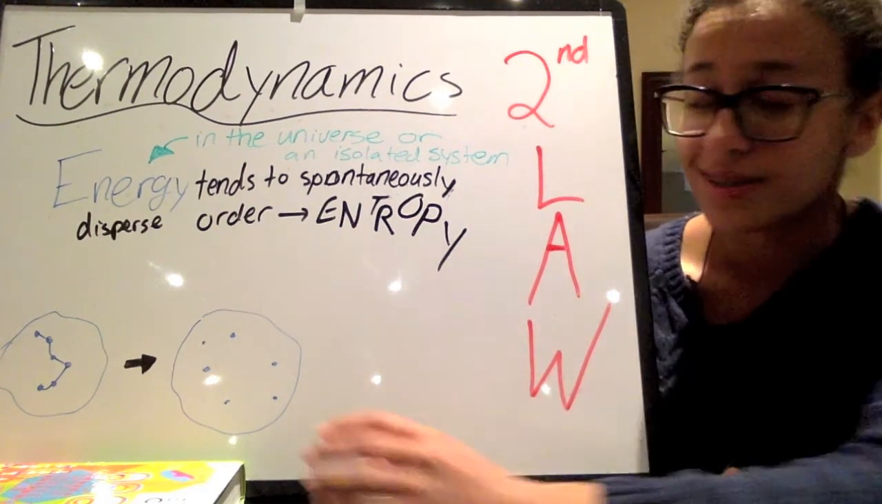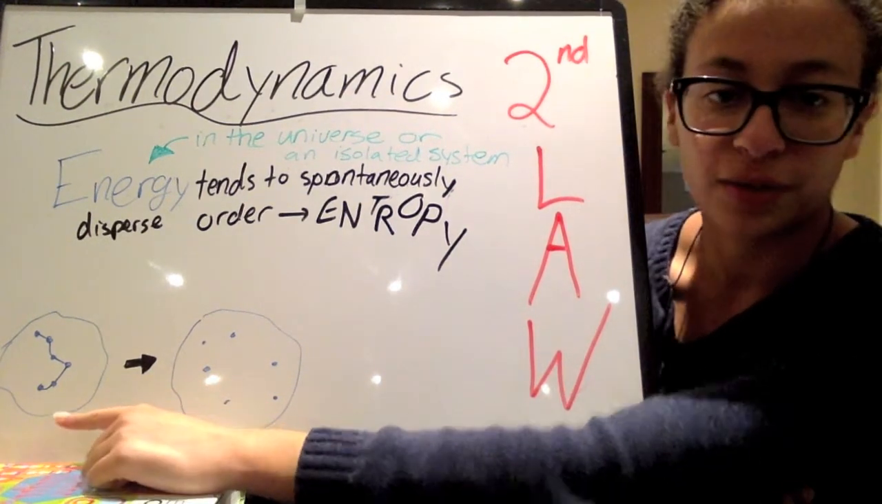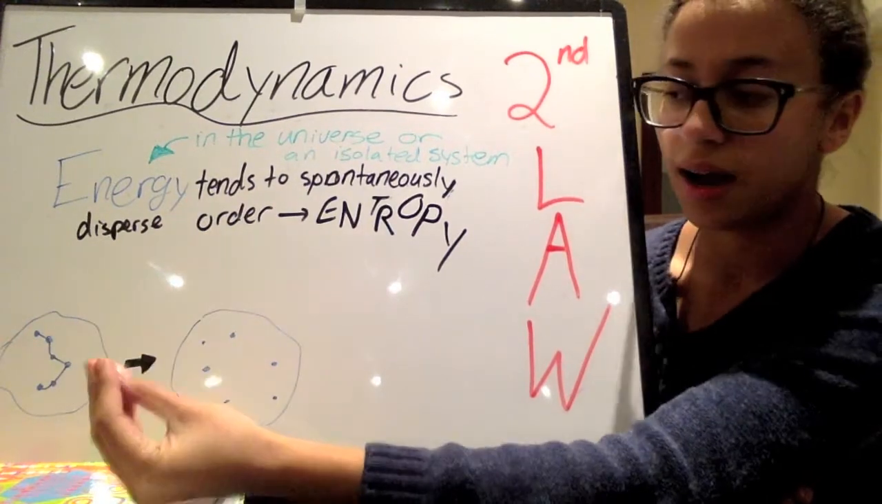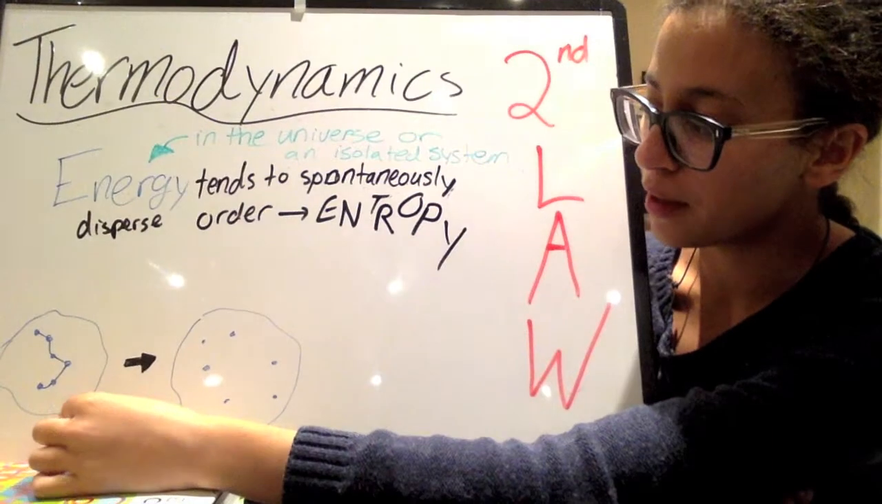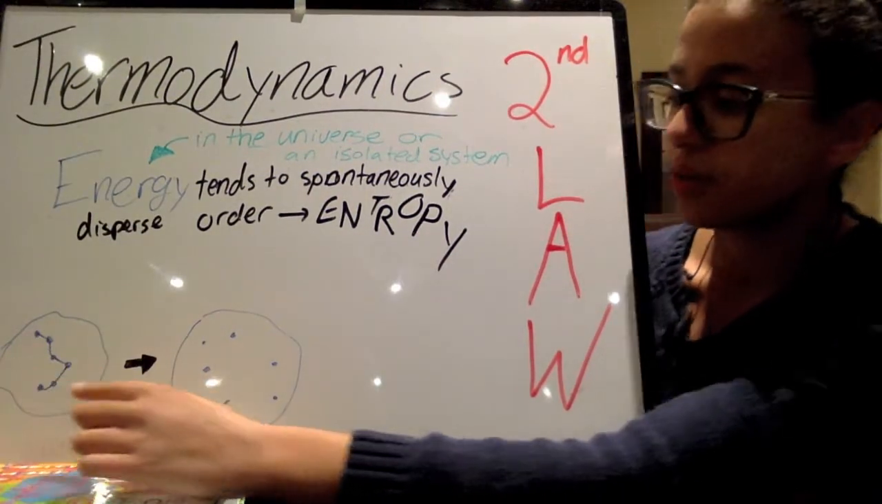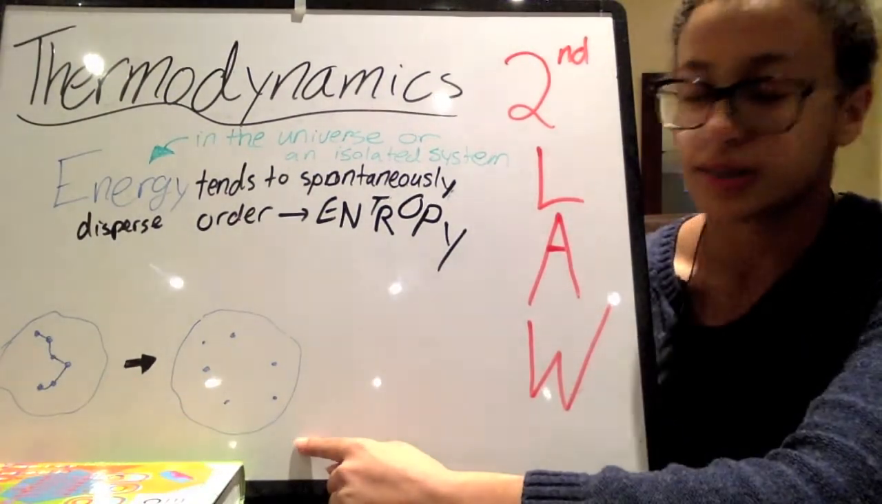Now, if we look at cells, we have a polymer over here. So this could be an organized form of these molecules being arranged like that. But if we break all those bonds, we get a higher entropy state.